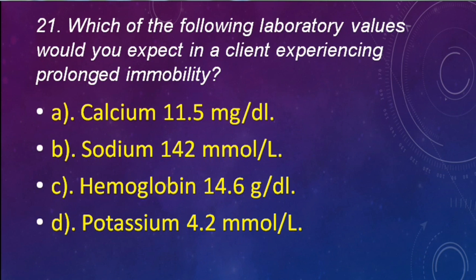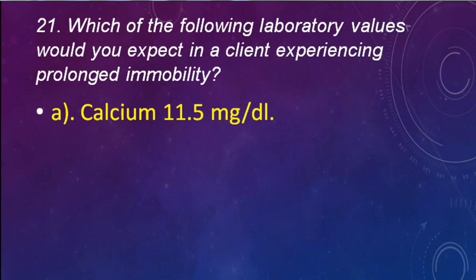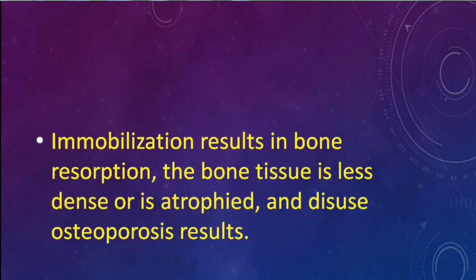Which of the following laboratory values would you expect in a client experiencing prolonged immobility? Calcium 11.5, sodium 142, hemoglobin 14.6, potassium 4.2. Correct answer is calcium 11.5 mg per deciliter. Immobilization results in bone resorption. The bone tissue is less dense or it is atrophied and diffuse osteoporosis results. Next question.